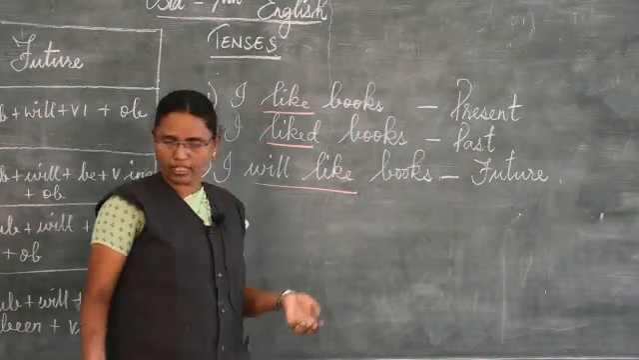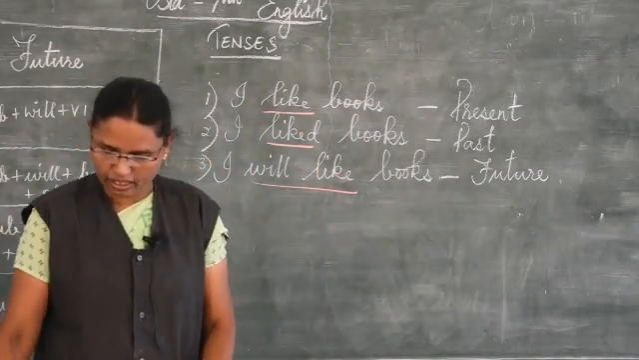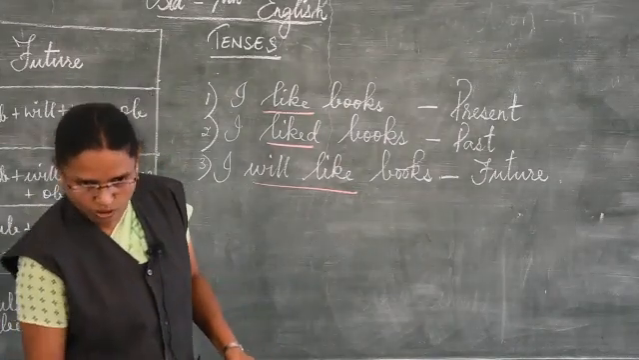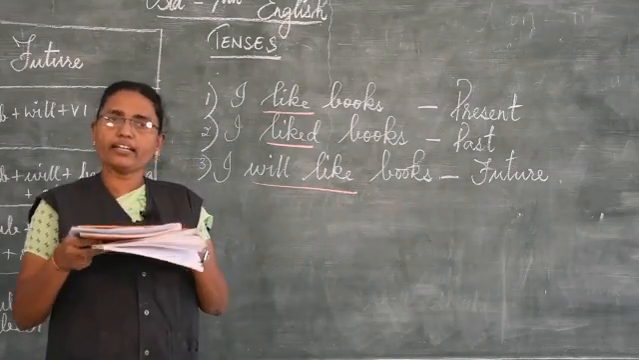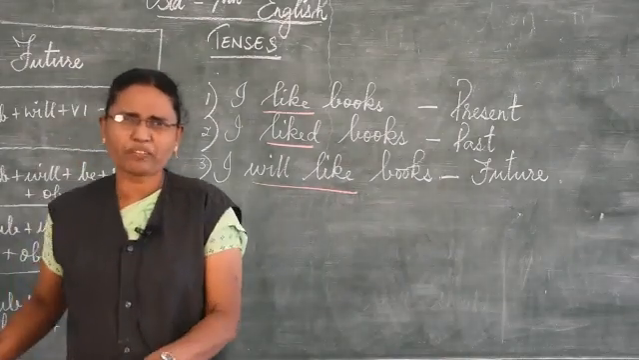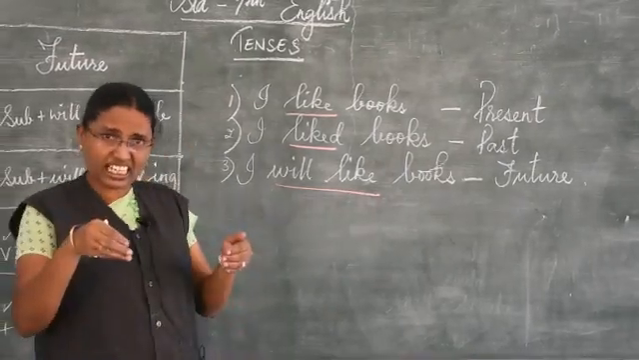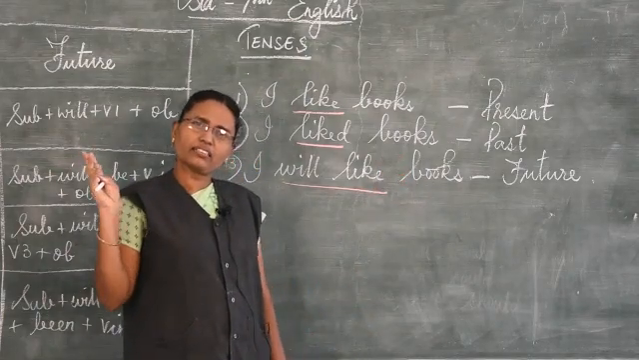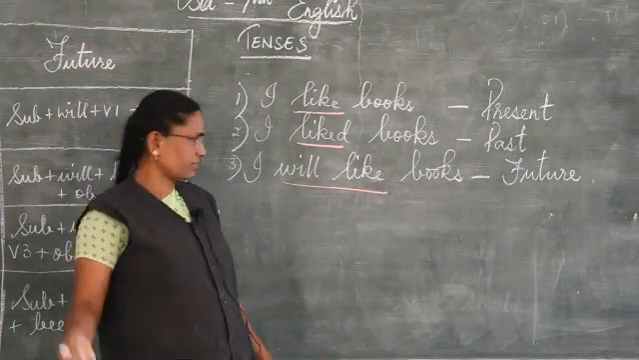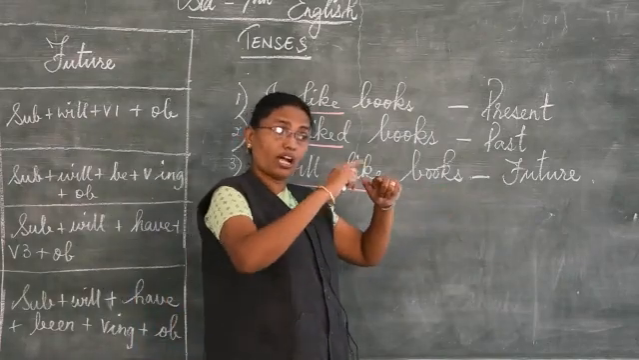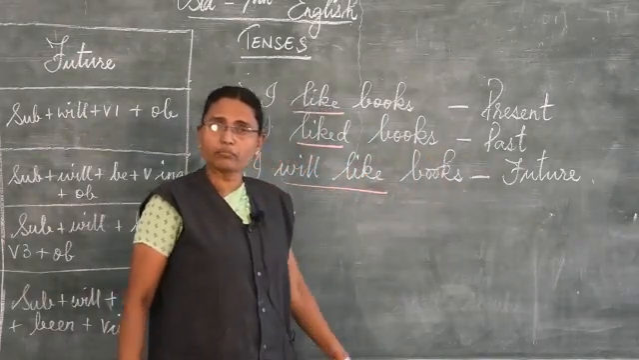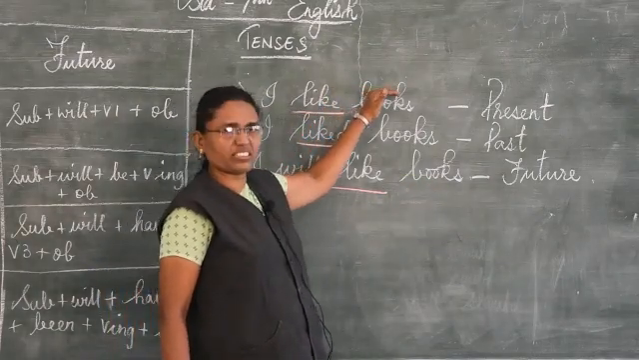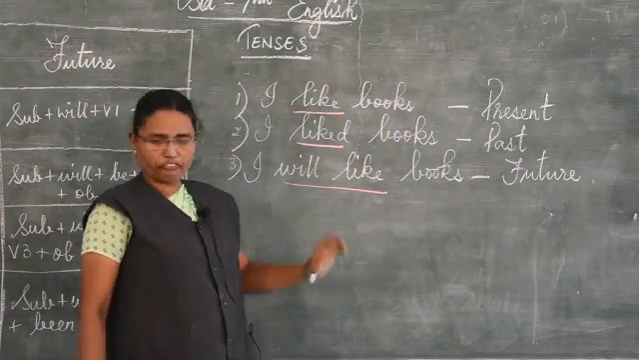I have a book here. This is only one; more than one it is books. I like books. At present, I like books. That is the action which is right now, present. I liked books. The action is over, past. I will like books. The future, I am going to like books. So I hope you understood the present, the past and the future.